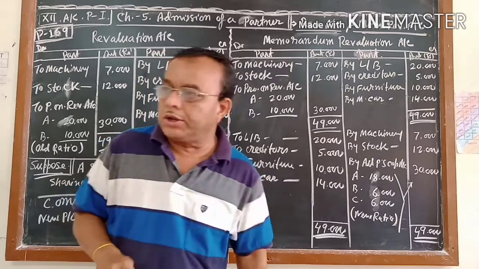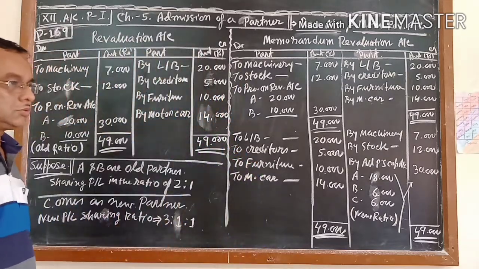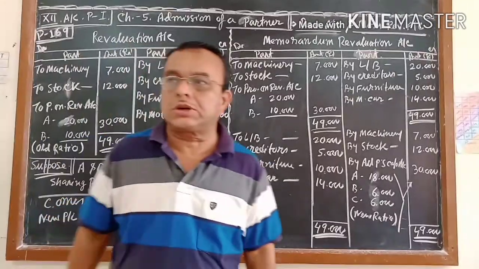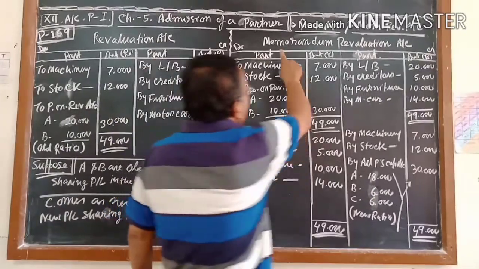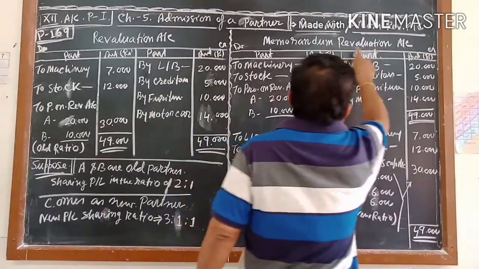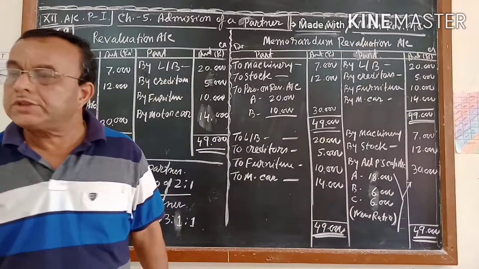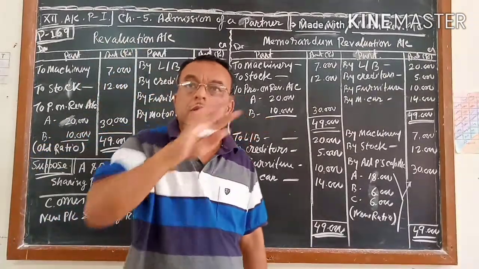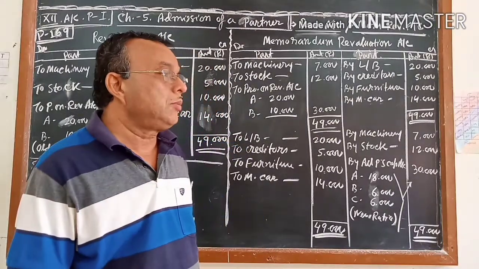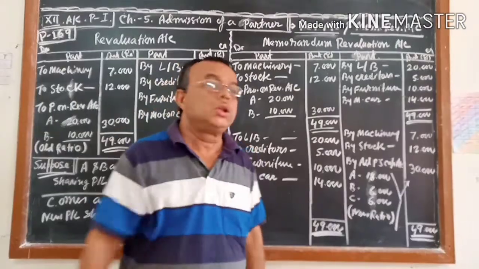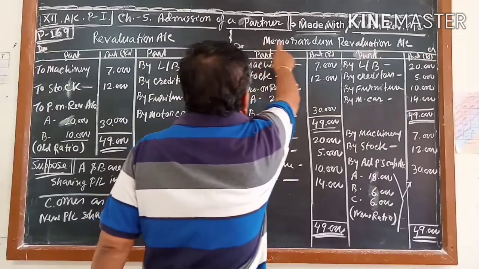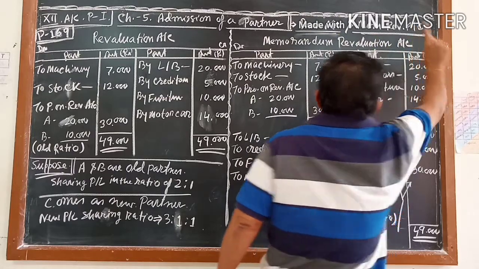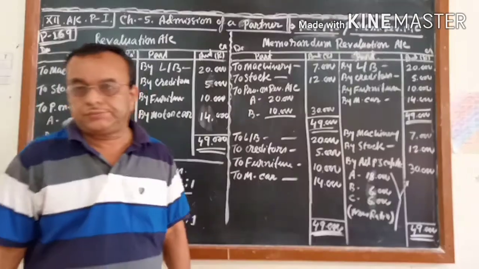So once again, I am not telling you how to do the revaluation account. But one more point is there with this revaluation account, that is called the memorandum of revaluation account. Today's topic is what is the difference between the revaluation account and the memorandum revaluation account, or what is called the memorandum revaluation account.